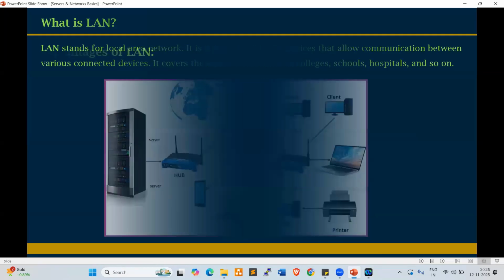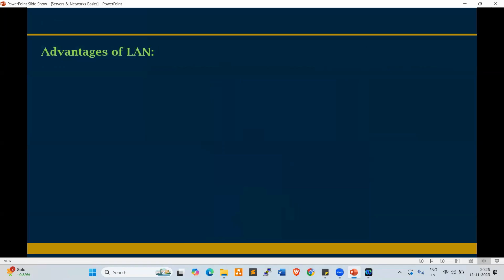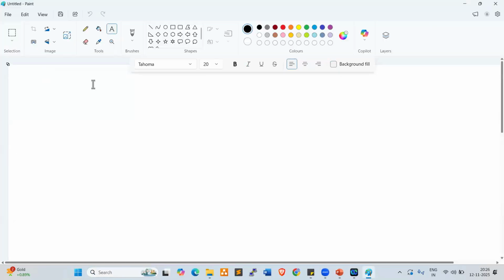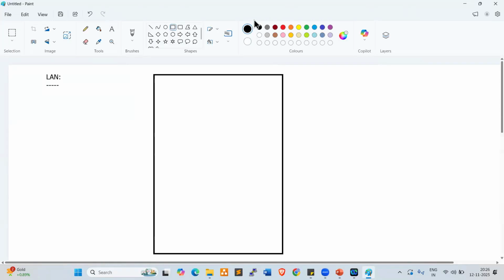Fine. Now look at this. Advantages of LAN. What are the advantages here? Computer resources like hard disk, DVD RAM, and printers can be shared over local area networks. Normally, there is a school. In the school, there are 5 floors.